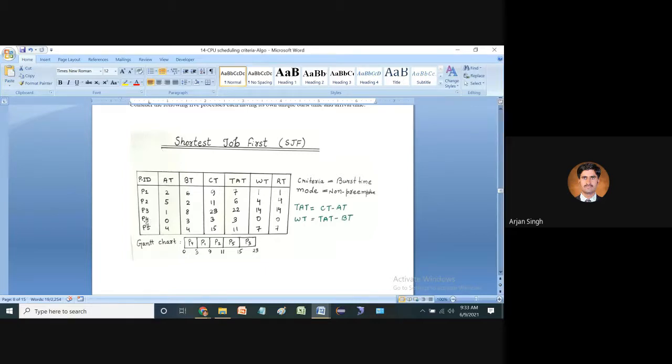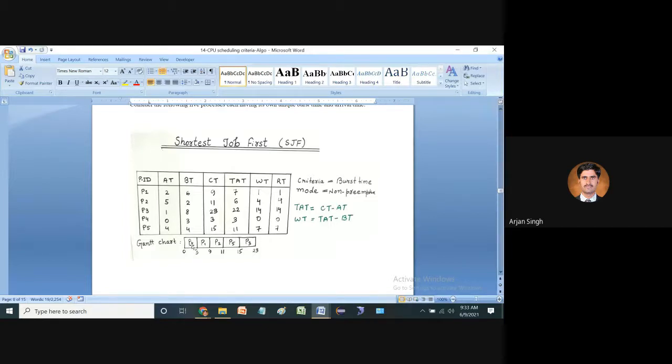So here we have considered P4, and the arrival time of P4 is equal to 0. Okay, we will consider 0 over here. And how much time does it require? It requires 3, supposed to be 3 seconds, right? So it can complete in 3 seconds, right? First of all, and while P4 is